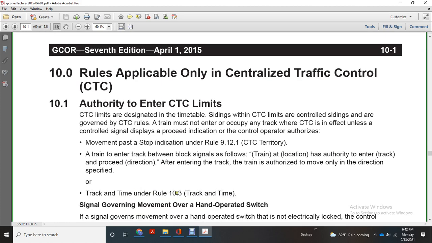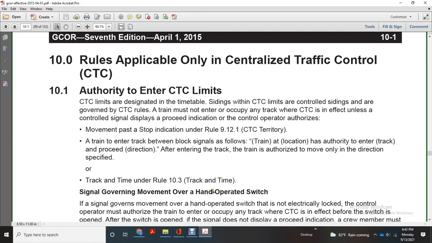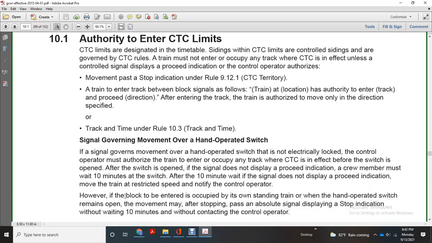Track and time, rule 10.3. The signal governs the movement over a hand operated switch if it is not electrically locked. The control operator must authorize the train to enter and occupy the track when the centralized traffic control is in effect before the switch is opened. After the switch is opened, if the signal does not display a proceed indication,